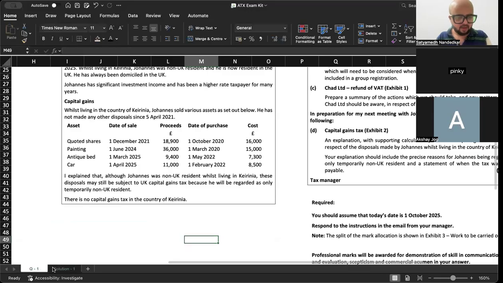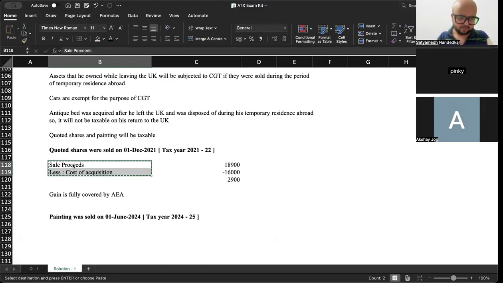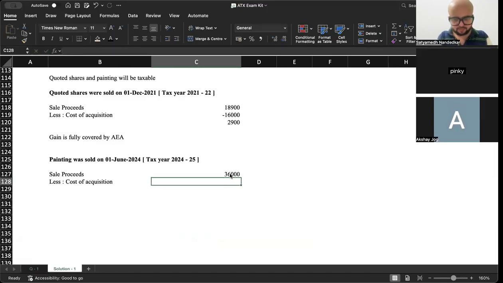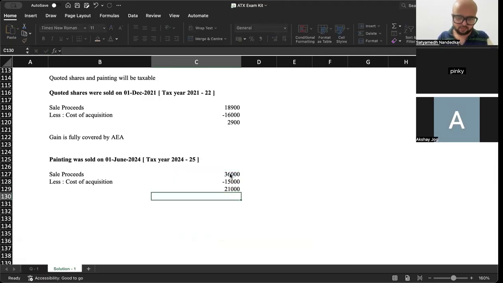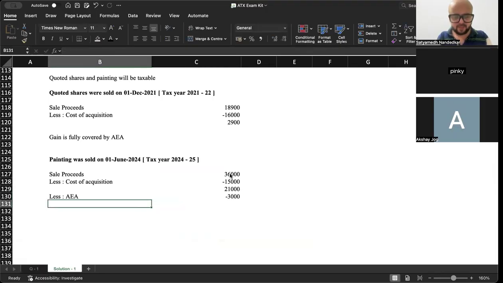1st of April नहीं, क्या डेट है? 1st of June 24. 36 minus 15, less AEA minus 3,000.